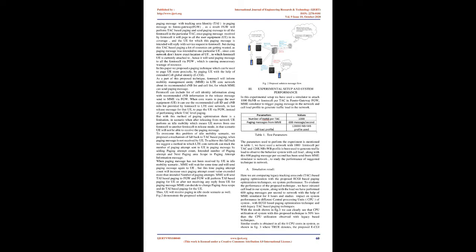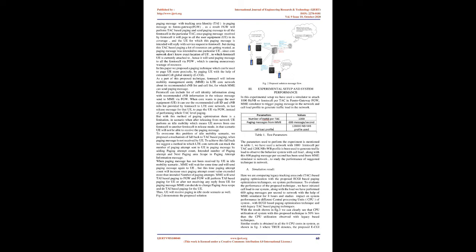B. Problem statement and proposed solution. In a Femtocell network which is highly dense, the mobile user will be in continuous move between different Femtocells, which will in turn increase the paging messages the core network needs to send to mobile users. With earlier paging techniques, for example tracking area code, TAC, based techniques, the core will send a paging message with tracking area identity, TAI, in the paging message to Femto Gateway, FGW. As a result, FGW will perform TAC-based paging and send the paging message to all the Femtocells in the particular TAC.